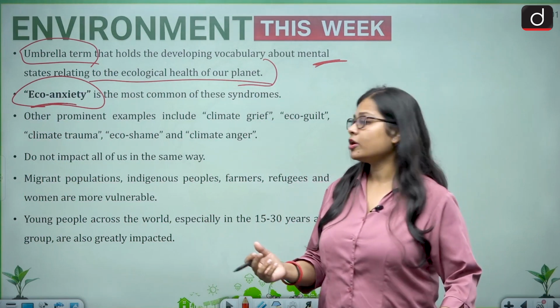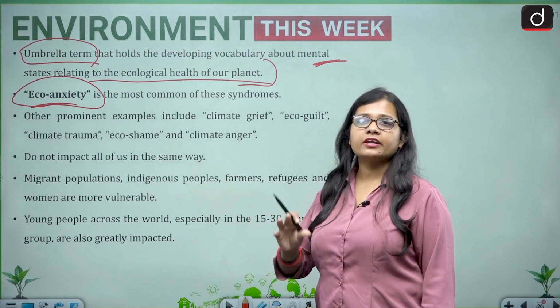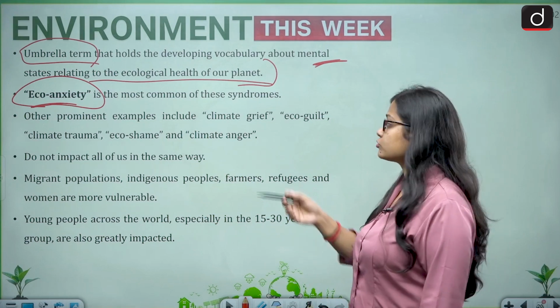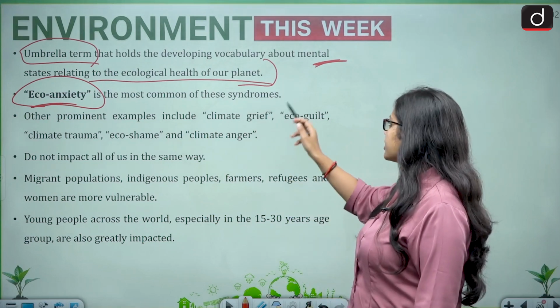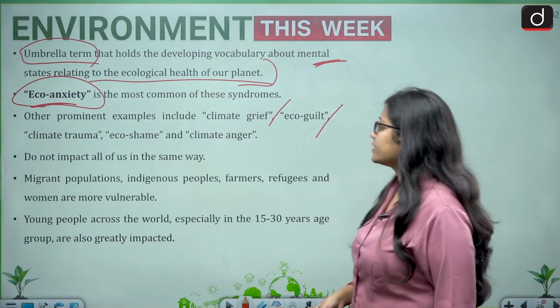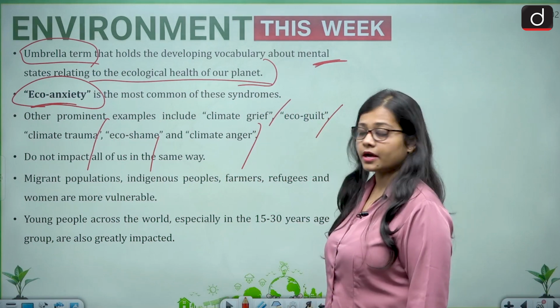So that is eco-anxiety. Everything is related to the environment and something wrong happening in the environment. And there are other prominent examples also. Apart from eco-anxiety, there are terms called climate grief, eco-guilt, climate trauma, eco-shame, climate anger.